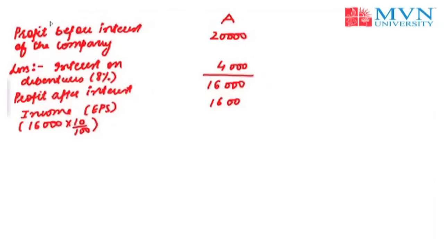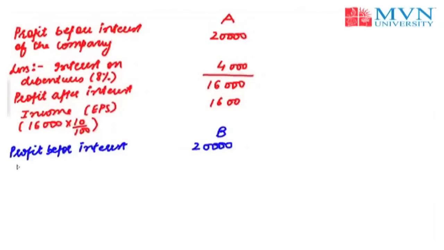Let us suppose the investor gets engaged in the arbitrage process and holds 12% of the shares of company B. Then the profit before interest of company B is the same as company A, that is 20,000. But company B doesn't have any liability to pay interest to debenture holders.